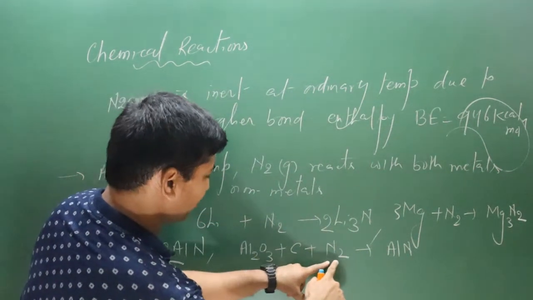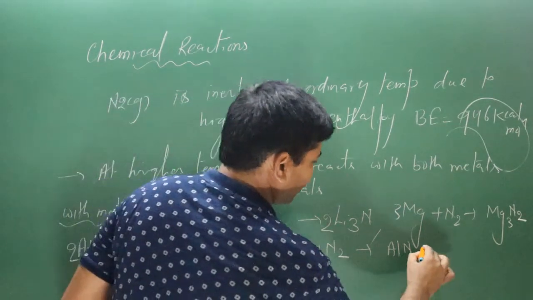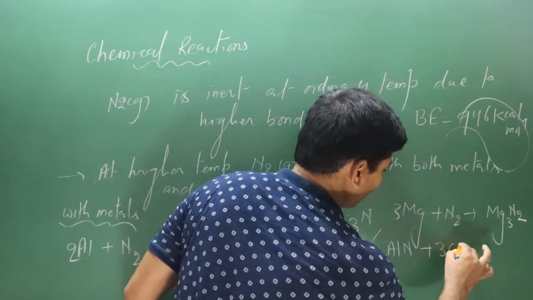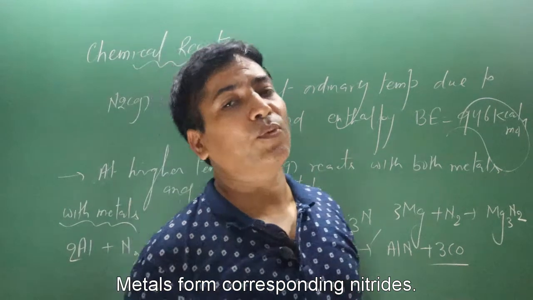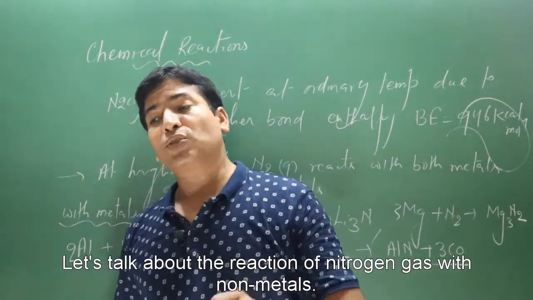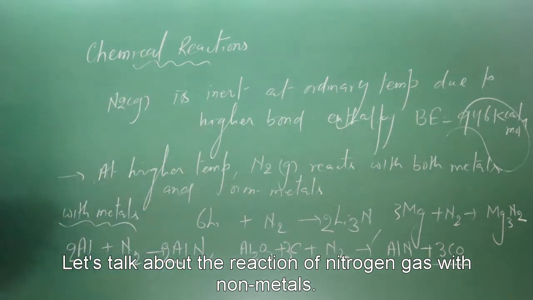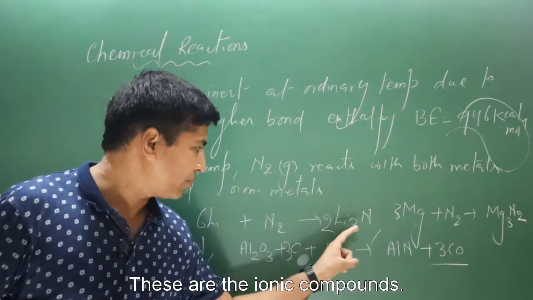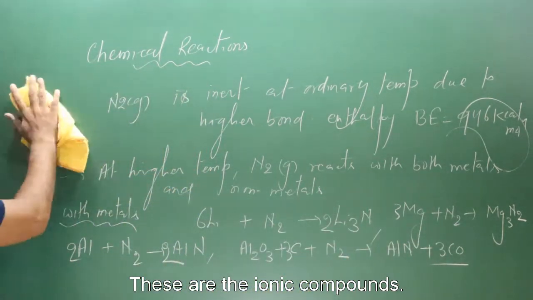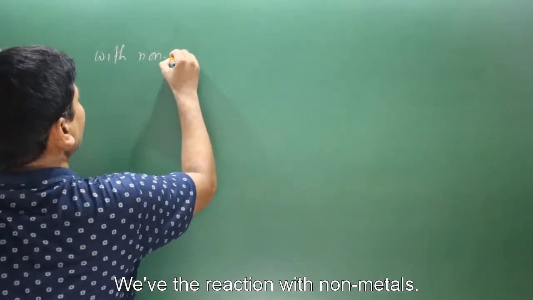Okay, 2 aluminum 2 nitrogen combined together, we can take 3 carbon, and so 3 carbon 3 oxygen will make what? 3 carbon monoxide. Okay, so these are some certain chemical reactions of nitrogen with metals. It forms the corresponding nitride. These are ionic compounds. Now let's talk about the reaction of nitrogen gas with non-metals.